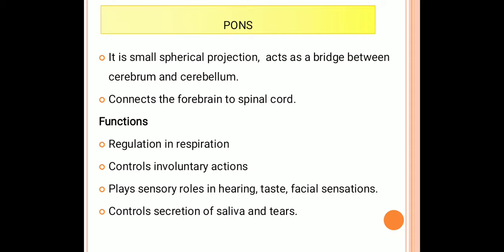The main functions of the pons are regulation of respiration, and it controls involuntary actions. It plays sensory roles in hearing, equilibrium, taste, and facial sensation, such as touch and pain, as well as motor roles in eye movement, facial expression, and chewing. It also controls the secretion of saliva and tears. These are all the functions of the pons.